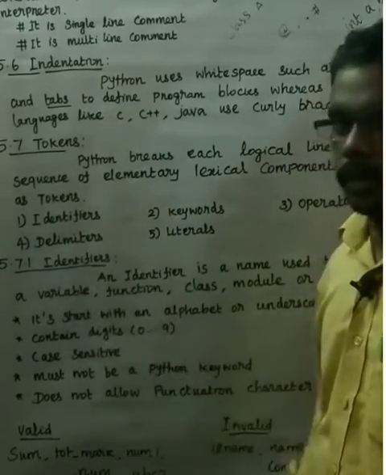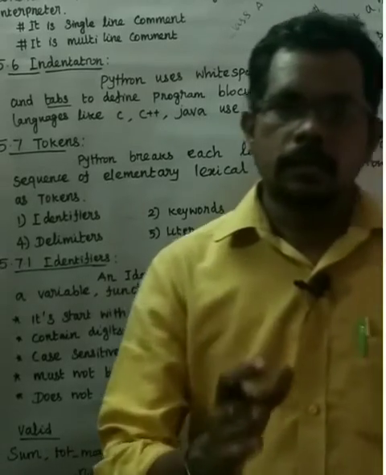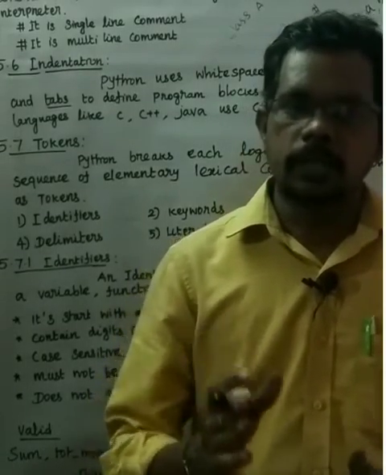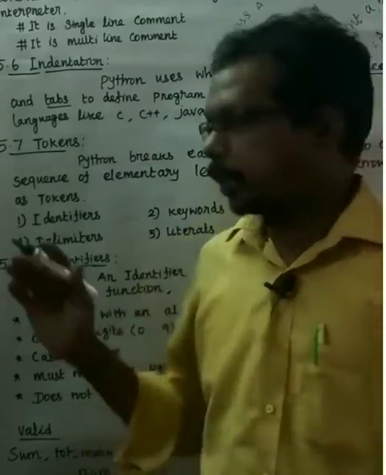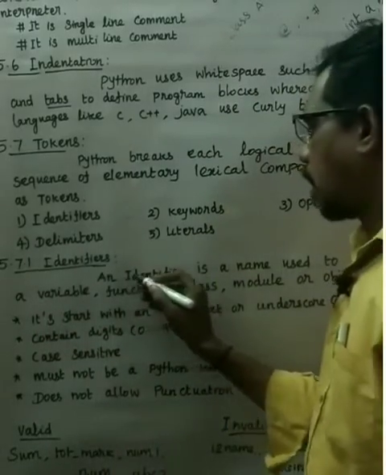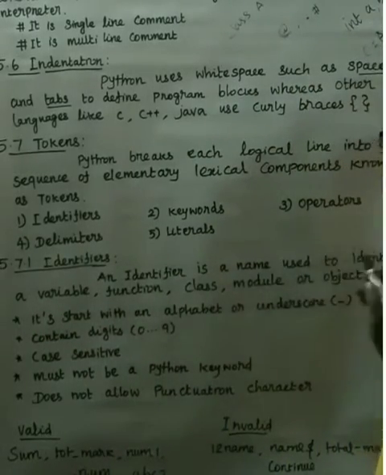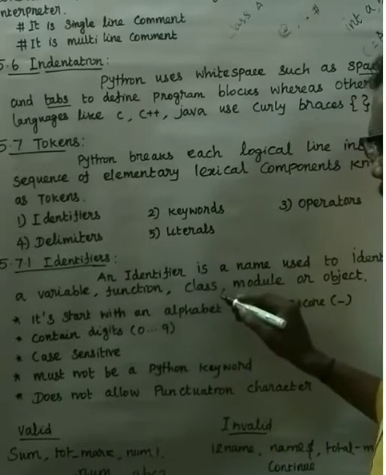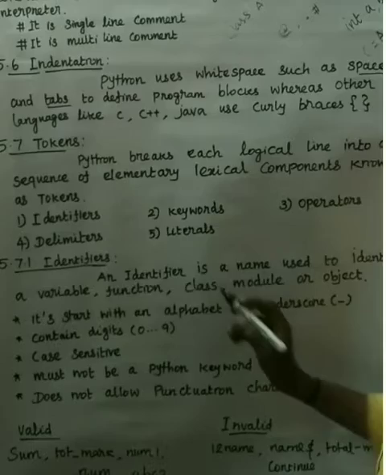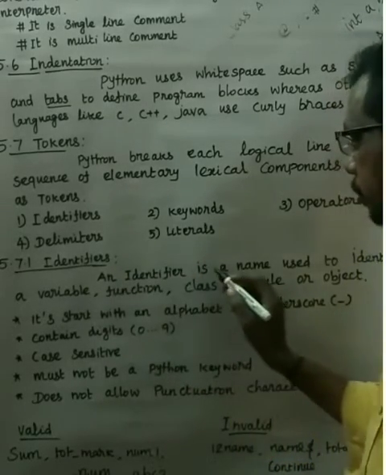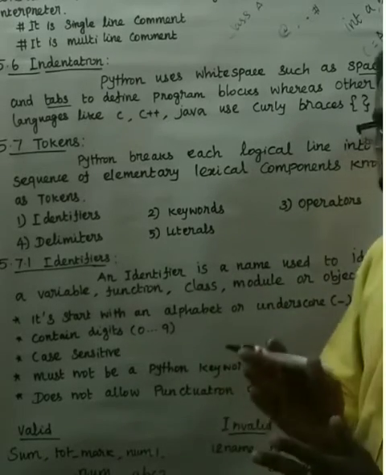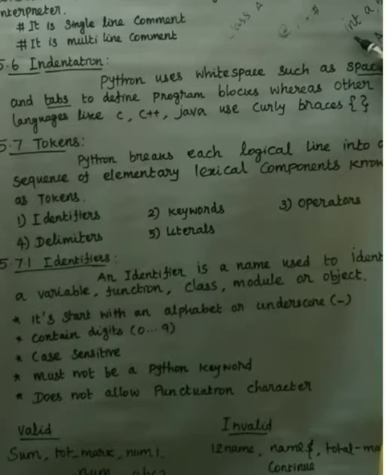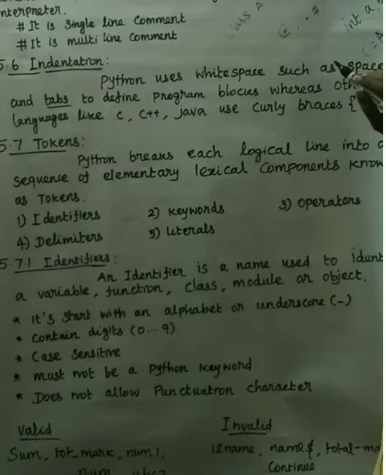First one is the identifier. You already studied this in 11th standard in the C++ program. An identifier we can also call a variable. A variable holds a value or constant. In Python, the definition given is that an identifier is a name used to identify a variable, function, class, module or object. Now we can take the example of a variable. For example, int is the data type, and a, b, c are variables. So identifier is one of the names.